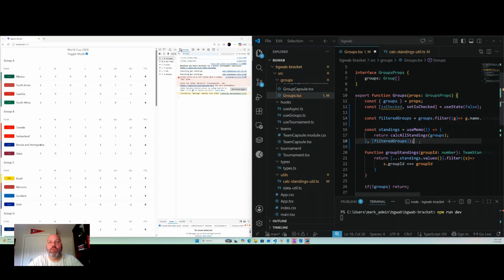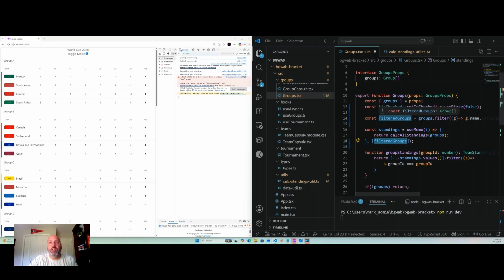And the reason is, no matter what you pass in, even if the groups don't change, it is actually going to execute this useMemo every single time. The reason why is this creates a completely new object every time, and what this is checking against is the actual in-memory location of the object.